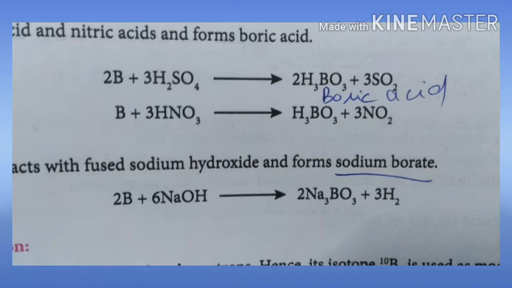Next one is the reaction of boron with acids and alkali. See the picture. Boron first reacts with sulfuric acid and forms boric acid. H3BO3 is called boric acid, a very important acid. Further, you will study some of the reactions of boric acid. Then it reacts with nitric acid, HNO3, again forming boric acid. But in the first reaction sulfur dioxide is eliminated, and in the second reaction nitrogen dioxide is eliminated.